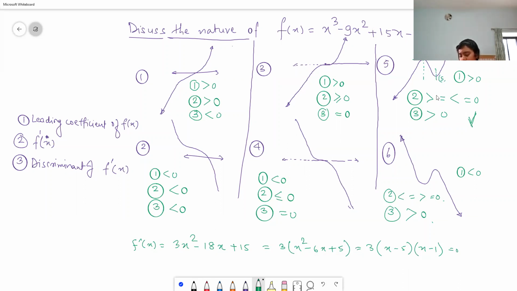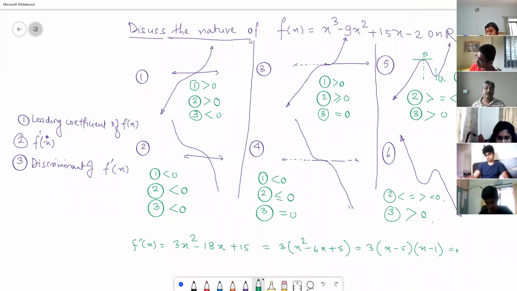Now, what else can you do? Roots. You can find out the roots. If you check f of 1, it is going to be positive, and f of 5 is going to be negative. So by the important theorems that we have studied, there is at least one root between these two.